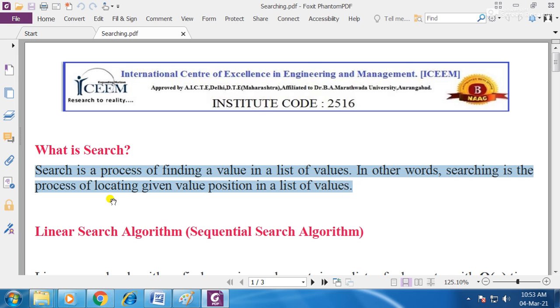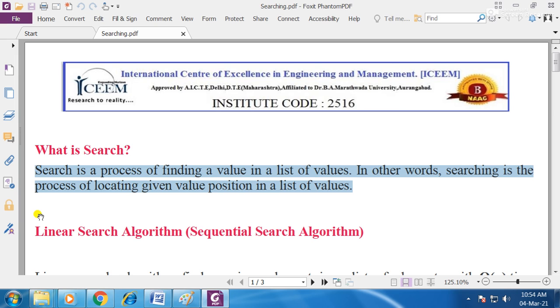Here basically we are having n number of values, suppose 10 elements, 10 values or 10 particular elements of any type. From that, if you are going to find out a particular element, whether it is present in that particular quantity or list, that technique is called a searching technique. So guys, you have to be clear in your mind that searching is basically a technique for finding a particular value from a given set of values.